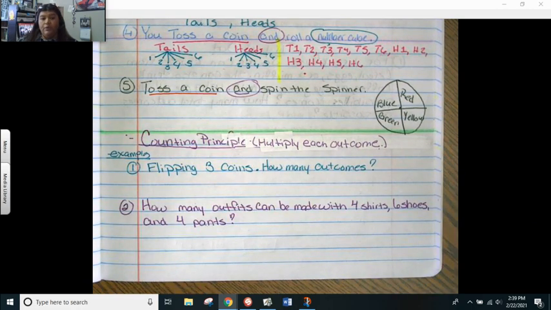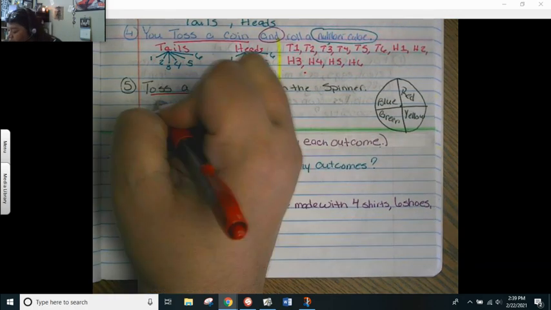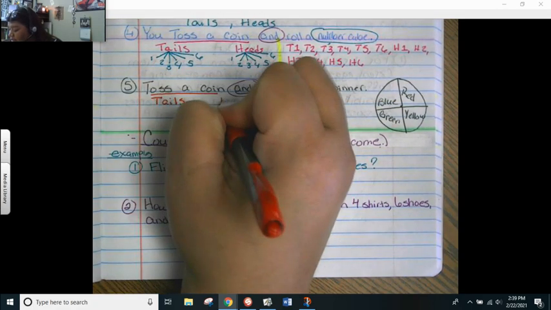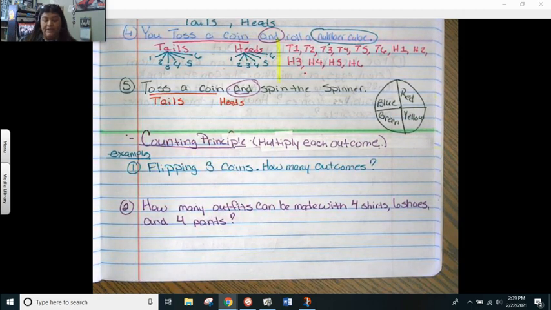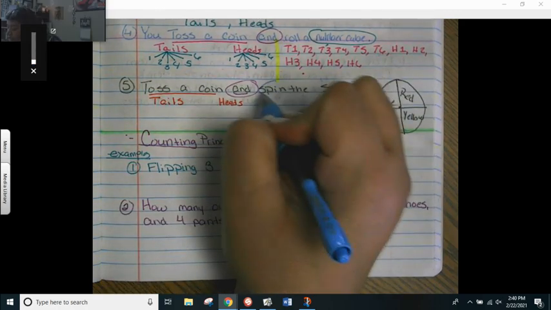Remember, your tree trunks are going to be what could happen when you toss that coin. What can you get? Tails or heads, however you want to say it. But there's my tails and there's the heads, okay? There's my tree trunks. I see the word and, which means I'm going to have, what do you call it? Branches. So what do they have me do next? Spin the spinner. So we're going to spin the spinner.